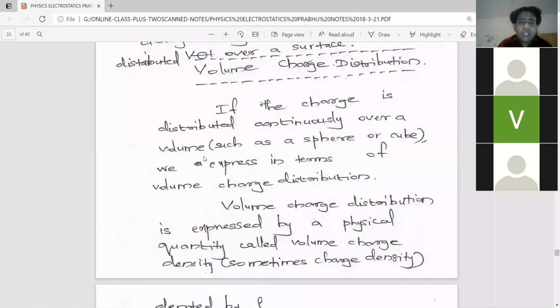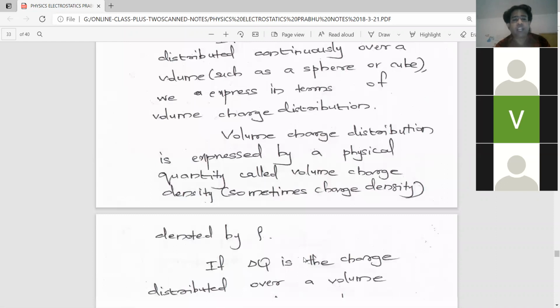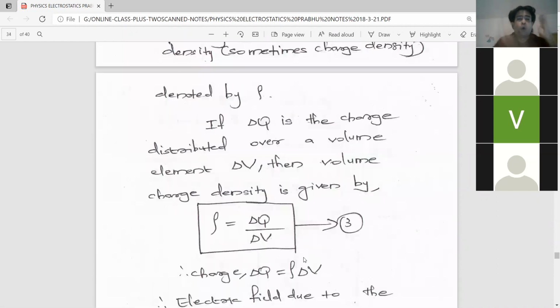Volume charge distribution is expressed by using a physical quantity called volume charge density, which is sometimes simply called charge density, and is denoted by the symbol rho.